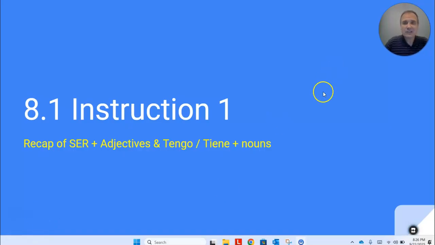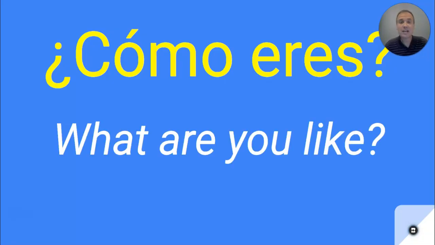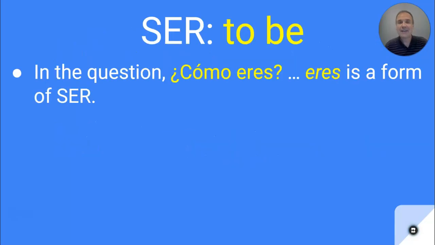So to get started here, we're going to look at a few different slides, and we learned last week the question, ¿Cómo eres? And ¿Cómo eres, as you might recall, is a really important power question for this chapter. It asks, what are you like? All right, so we're going to come back and spend some time on that this week. Remember, in this question, ¿Cómo eres? Eres is a form of the verb ser, which we spent a lot of time studying so far.